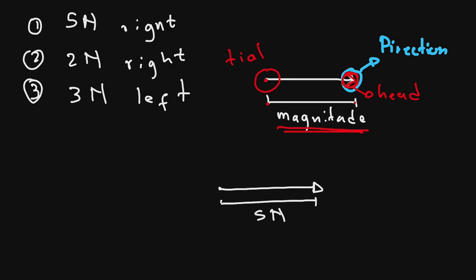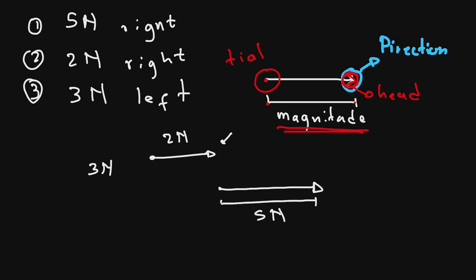Then if we want to represent a vector of 2 newtons, we're going to say, okay, 2 newtons is also going to the right. So the magnitude here will be 2 newtons, and this arrow will indicate the direction. Then lastly, if you want to represent 3 newtons, the 3 newtons is going to the left. So it's going to go in the direction of the left, but now the magnitude will be 3 newtons. So you represent the vector by showing the magnitude and the direction.